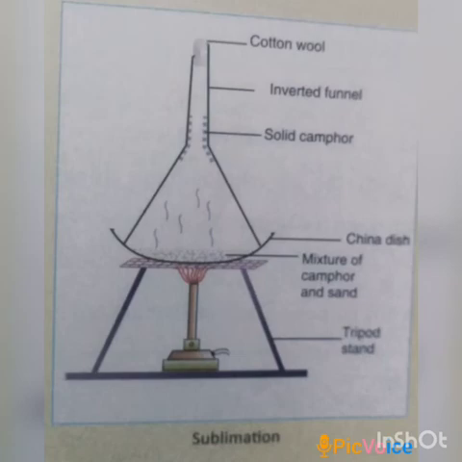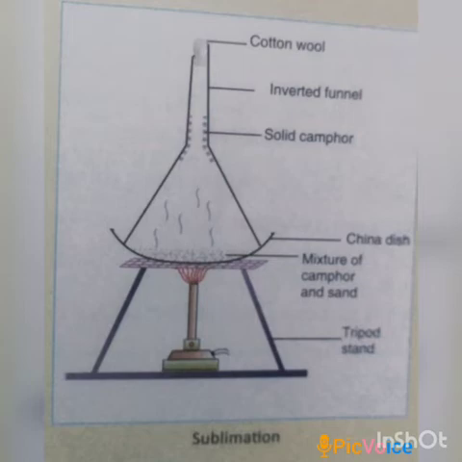Now I am going to explain one activity by which you can understand the method of sublimation easily. For this, we take a mixture of sand and camphor and separate these two using the method of sublimation. We take the mixture of sand and camphor in a china dish and cover it with an inverted funnel whose narrow end has been closed with some cotton wool. Now we heat the china dish on a wire gauze, as shown.